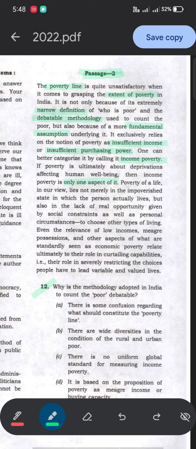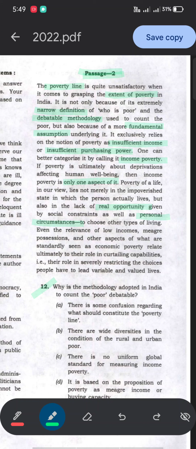Next, poverty of a life in our view lies not merely in the impoverished state in which the person actually lives, but also in the lack of real opportunity given by social constraints as well as personal circumstances. So opportunity as well as personal circumstances are also there to choose other types of living.